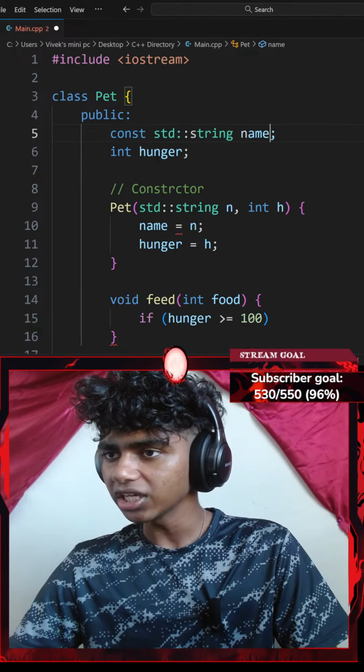Okay, so I created an if statement. If my hunger variable is greater than or equal to 100, I'm going to do something. I'll go with a pair of curly braces, and then, it says decrease hunger by the amount of food given. So I'm going to go with something like hunger minus equals my food parameter, ending with a semicolon. Okay, but never let the hunger drop below 0.